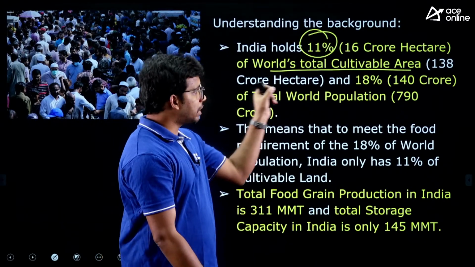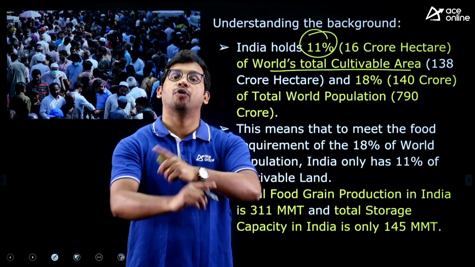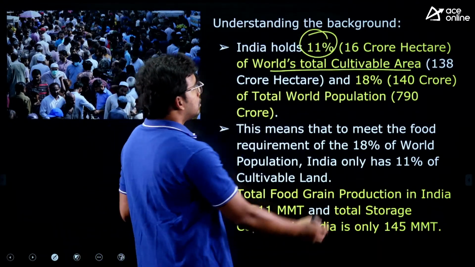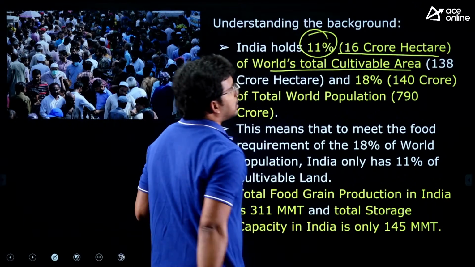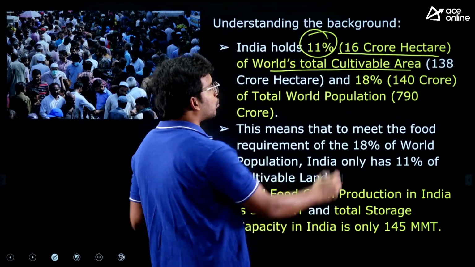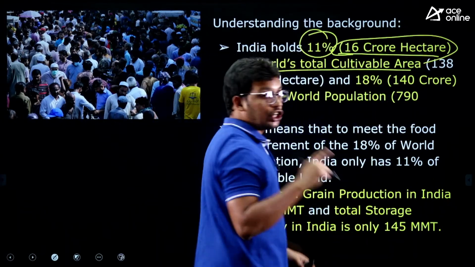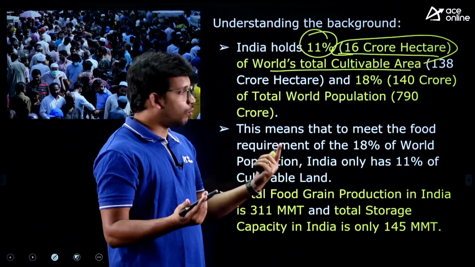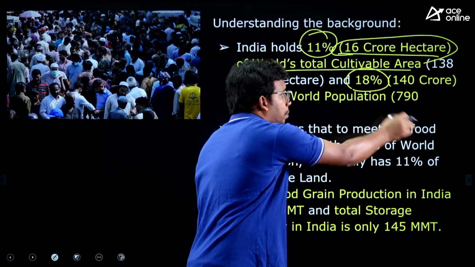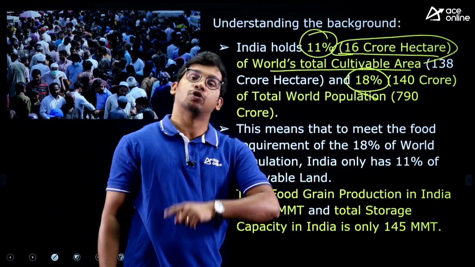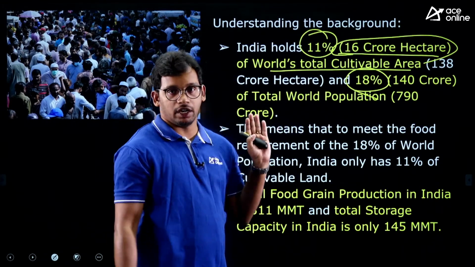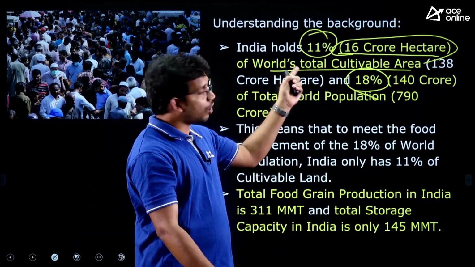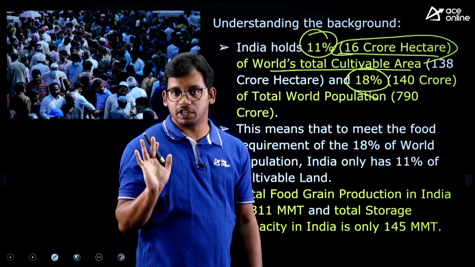That means 11% of the world's area of cultivation is in India, right? The total is 16 crore hectares. In India we have a total cultivable area of 16 crore hectares. This is also important data. And population, you all know, India is the most populous country, and we have 18% of the total population. So it is indirectly saying that we have a huge number of people and also a huge amount of cultivation area. But